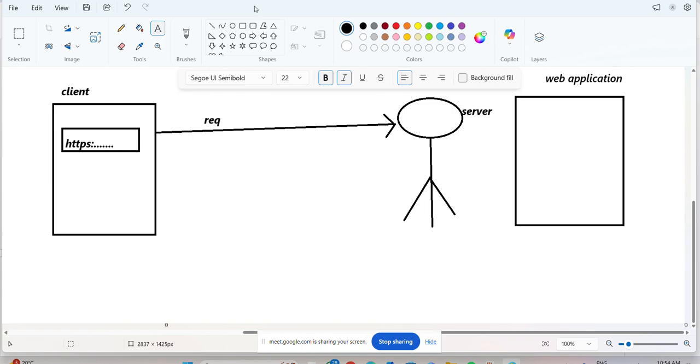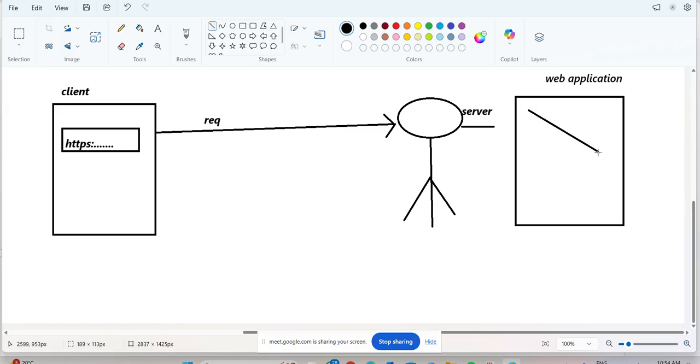Next, that request will be taken by the server. In that web application, we have a web component. In this web component we have the complete code, and that code is available in a Java program only. I mean, here we have a Java program.